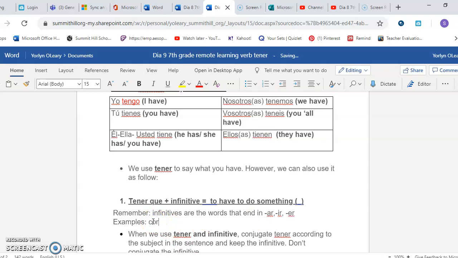Think. Correr, cantar, patinar, escuchar, to listen, and so on, okay? So we have those infinitives.